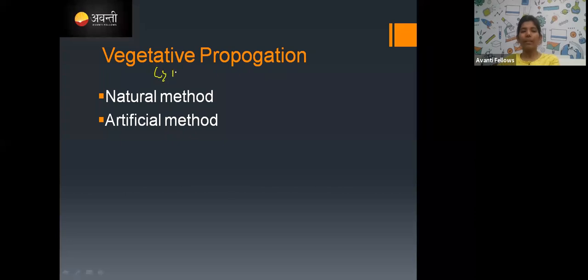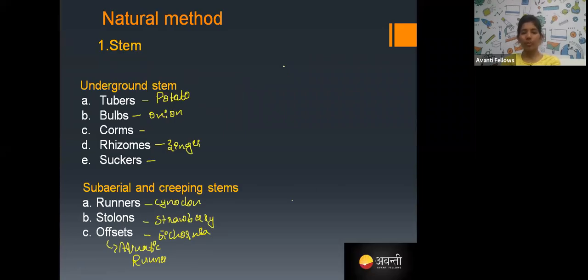Reproduction by vegetative parts, vegetative propagation, can be done naturally or artificially also. We'll see one by one. Natural vegetative propagation can take place in the stem, root and leaf. First we'll take a stem. The best example is the potato.